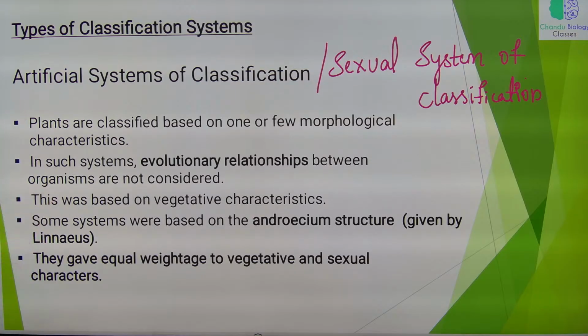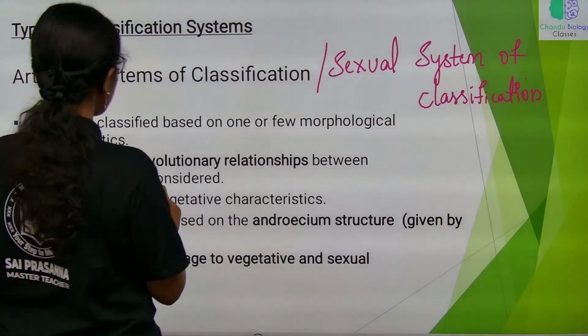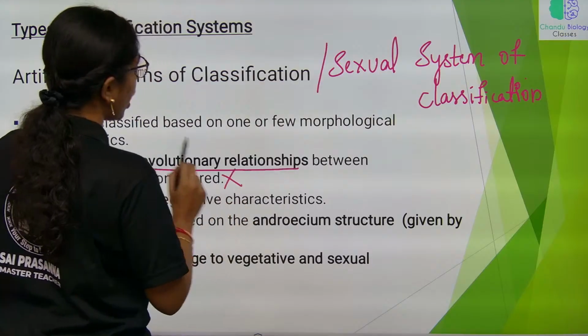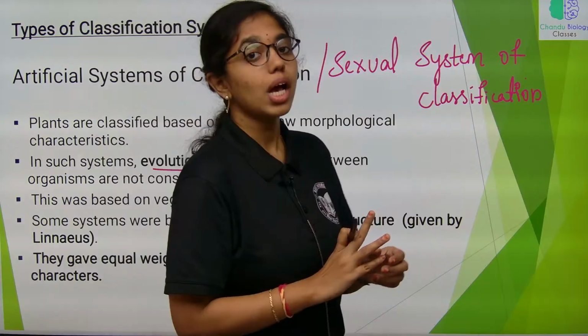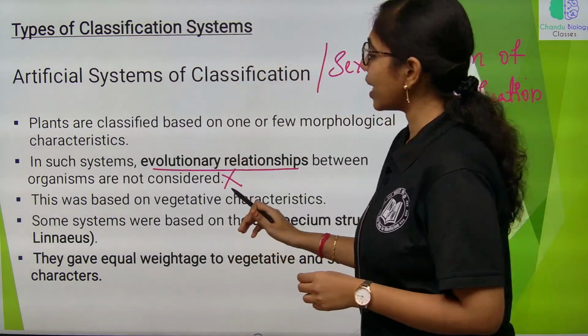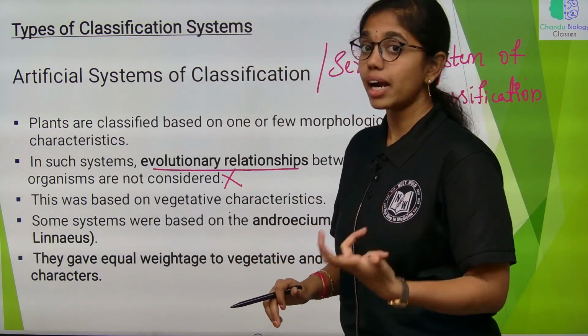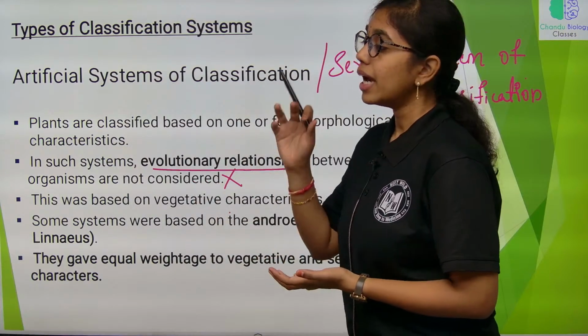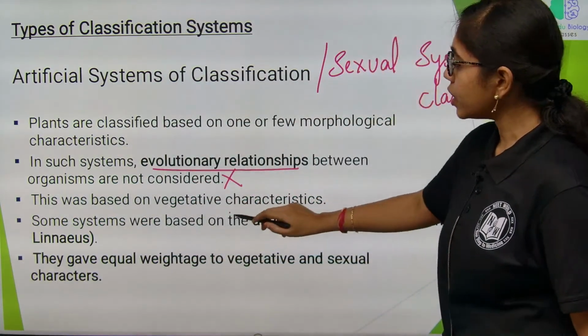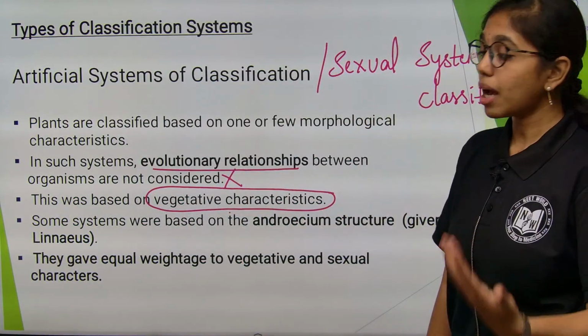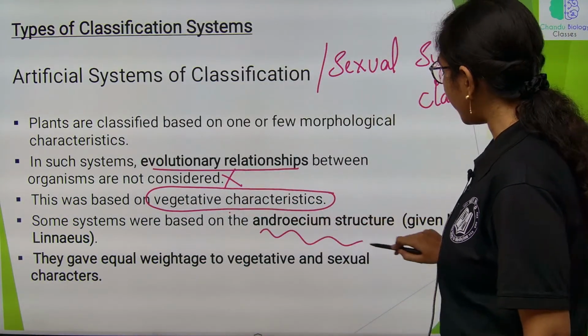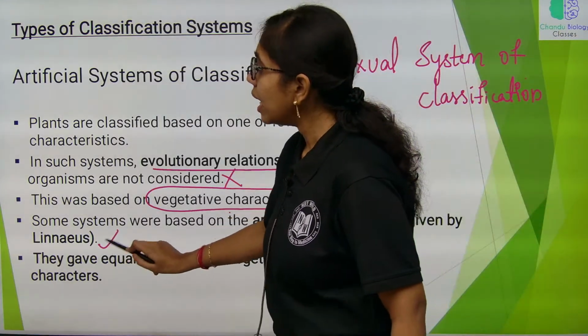In such systems, evolutionary relationships between organisms are not considered. Only gross morphological features and few structures like androecium structures are considered in classifying the groups. It was based on only vegetative characters. Some systems were based on androecium structures, which are given by Linnaeus.